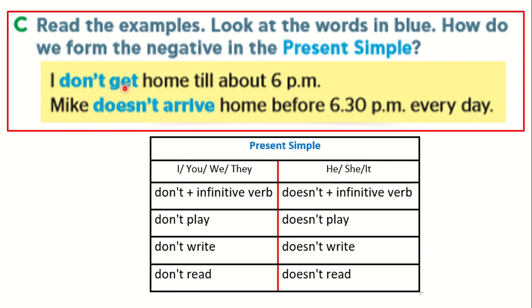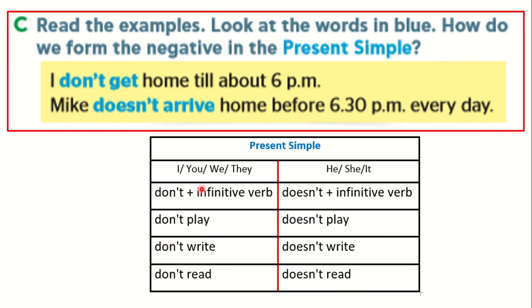followed with the infinitive form of the verb. This is because the subject is not third person singular. With I, you, we, they, we use don't. But with third person singular, like Mike, Mike is third person singular, we can say he doesn't. Mike doesn't arrive, so we use doesn't followed with the infinitive form of the verb. Look, I, you, we, they, again, not third person singular. So we use don't plus infinitive verb. He, she, it are third person singular, so we use doesn't followed with infinitive verb.